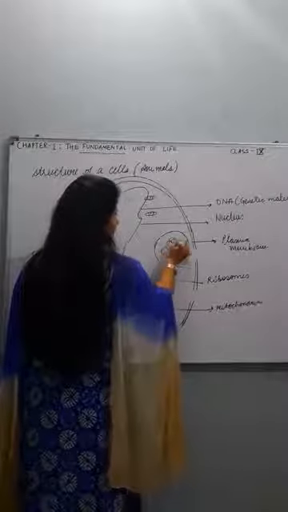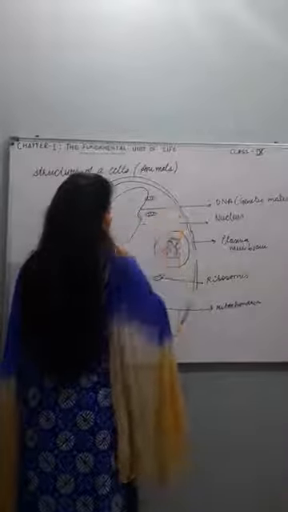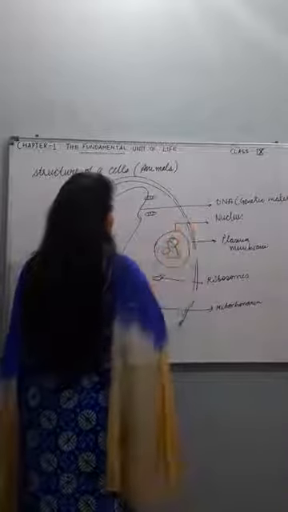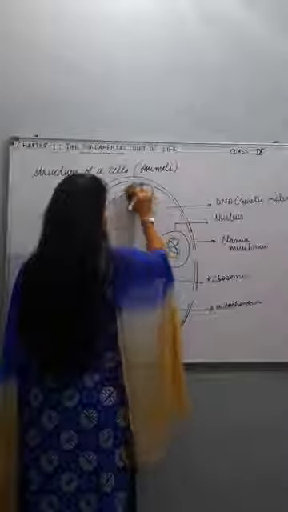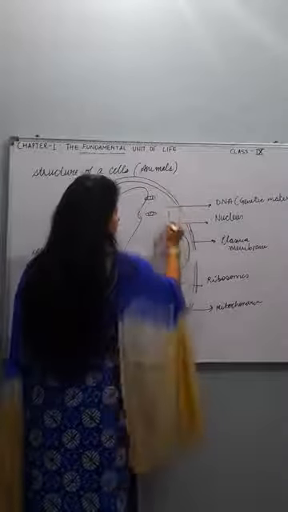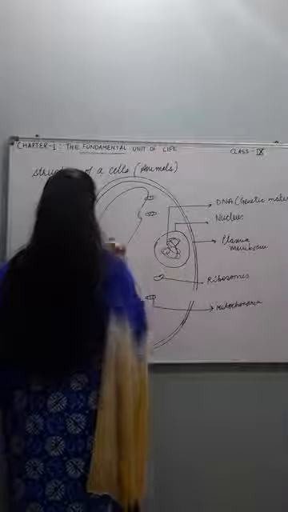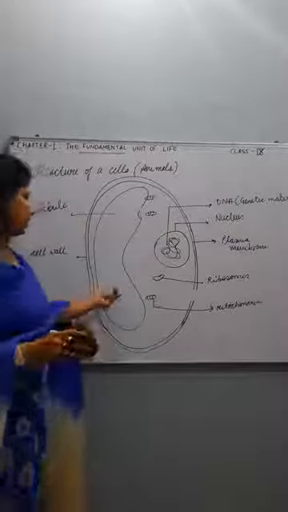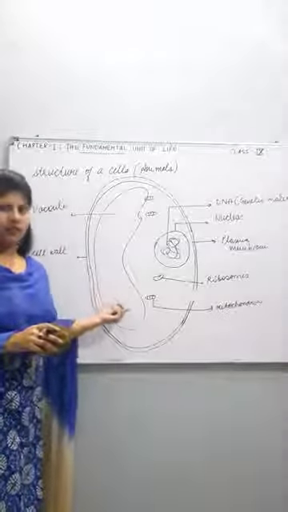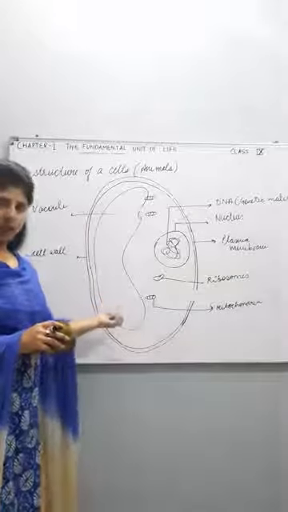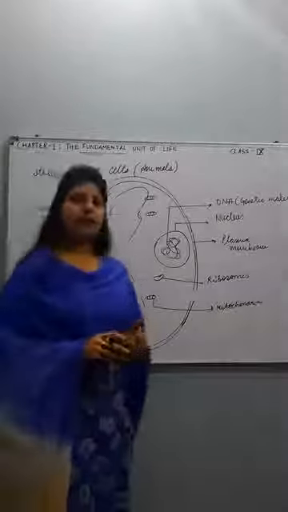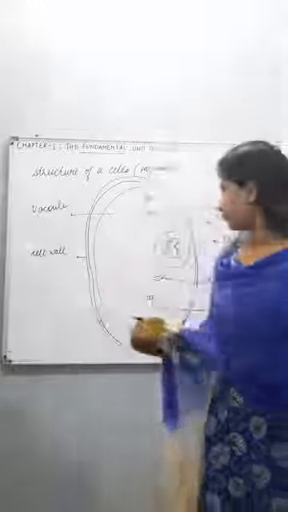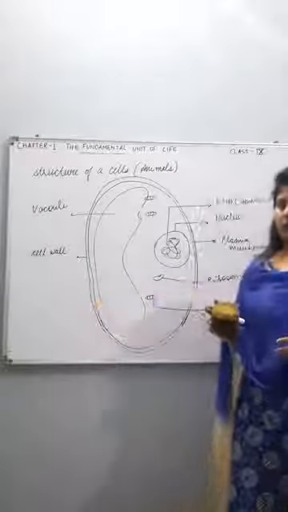Again, this is genetic material. So here I will change the positions. It is nucleus. Now it will be vacuole. It is the genetic material. And this is vacuole. So you have seen that the vacuole is bigger in size, much bigger, only one in number, while in animal cell there are several vacuoles present. So that is the main difference between the plant cell and animal cell.